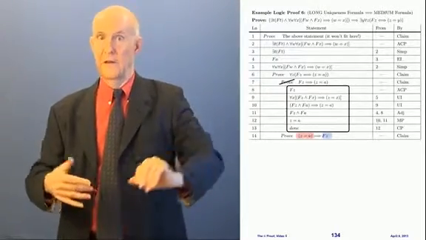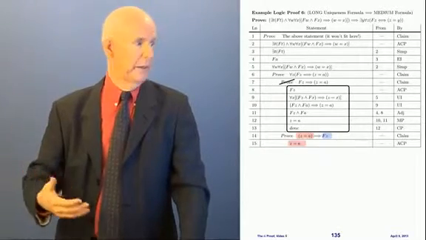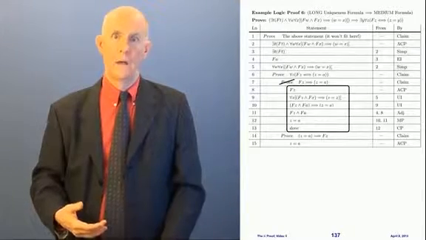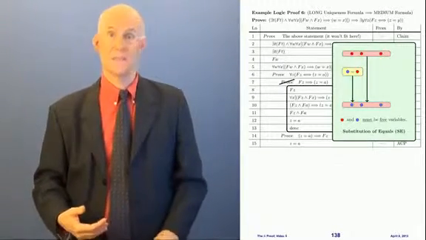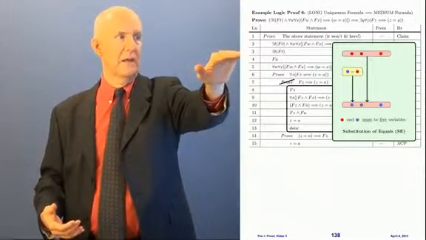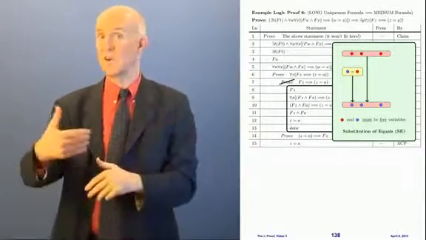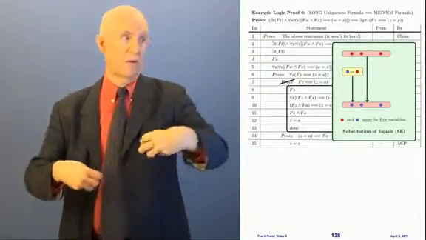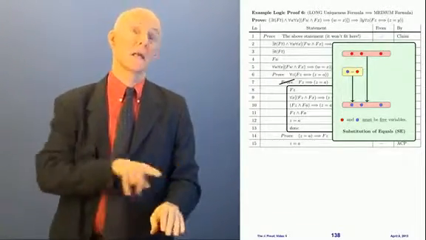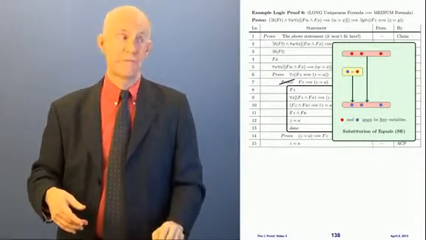All right, so what kind of a proof is this? This is a conditional. I'm trying to prove pink implies blue, and so I can assume the pink, and that's by ACP, right? Okay, now what? Well, we're going to use our rule substitution of equals. What substitution of equals says, if I have some pink statement with some red variable in it, and I have another statement which is an equation that says that the blue variable equals a red variable, then I could copy down the pink statement, putting the blue variable in for the red variable, right? As long as the pink and the blue variables are both free.